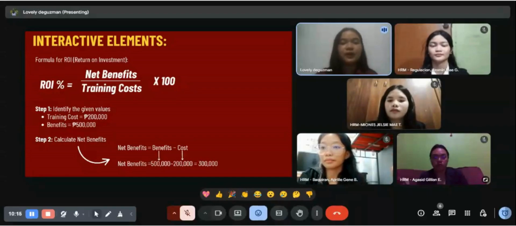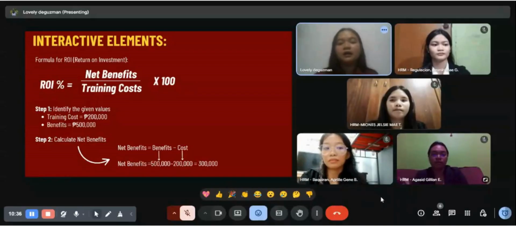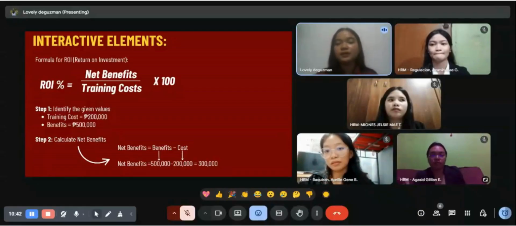So first we're going to identify the given values of this scenario. First, training cost is 200,000 pesos. The benefits is 500,000 pesos and we need to calculate net benefits. So our net benefits: 500,000 pesos minus 200,000 pesos equals 300,000 pesos.